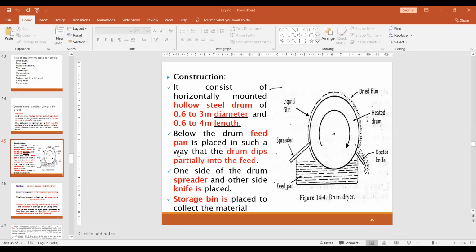Below that there is a feed pan. The drum dips partially into the feed pan. Every time the drum must dip into the solution so that a uniform film forms on the drum. Then the knife is required, and the storage bin also collects that material. So this is about the construction of the drum dryer.